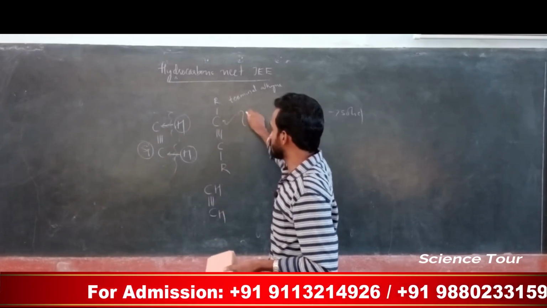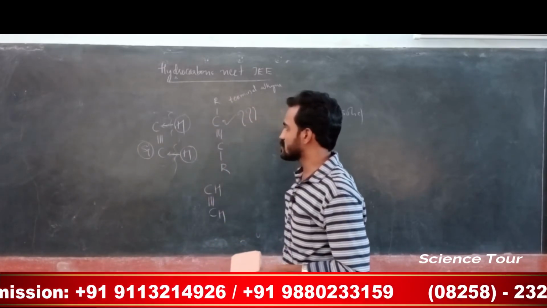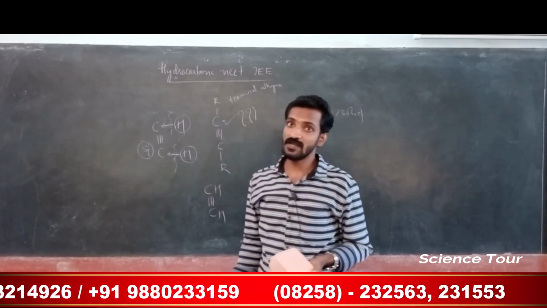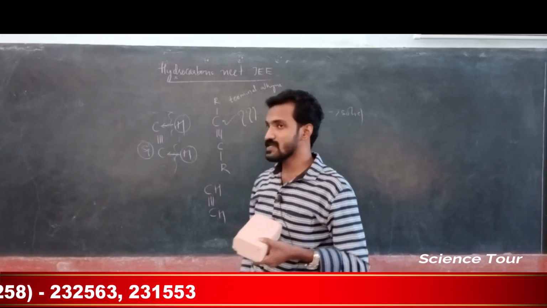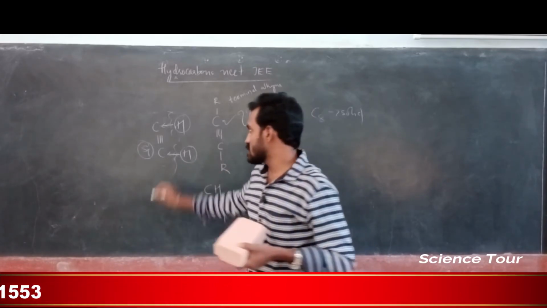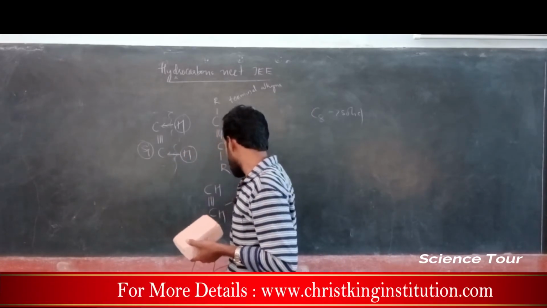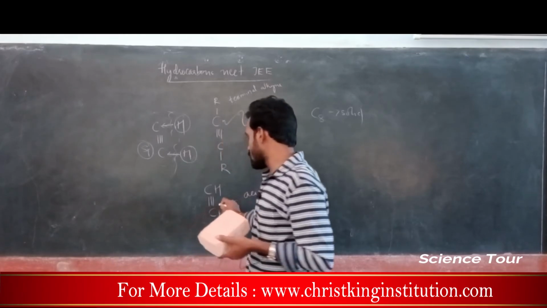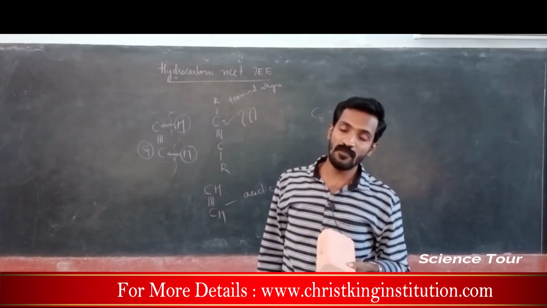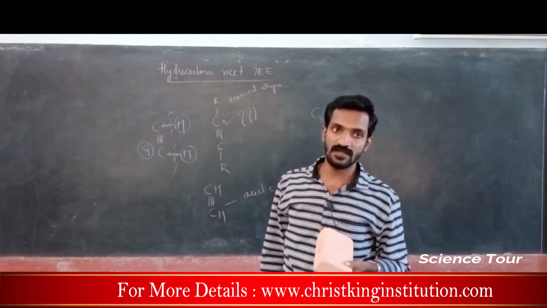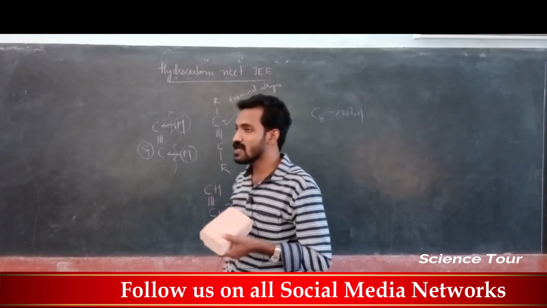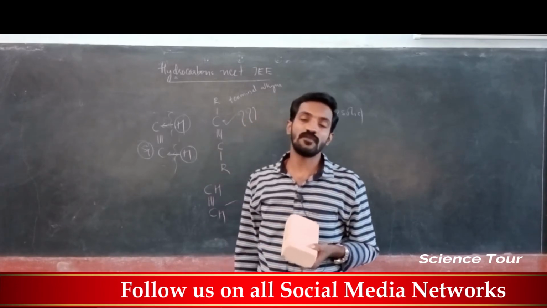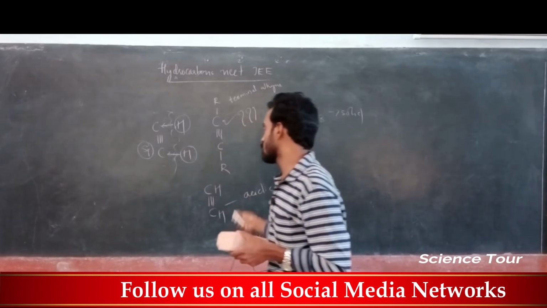In this particular there is no replaceable hydrogen. If it contains replaceable hydrogen, then it would be acidic, but the others are not acidic. This is acidic one. Remember, alkynes containing removable hydrogen are acidic. One which easily gives hydrogen is more acidic, but in this one there is no removable hydrogen, so it is not acidic. Okay.